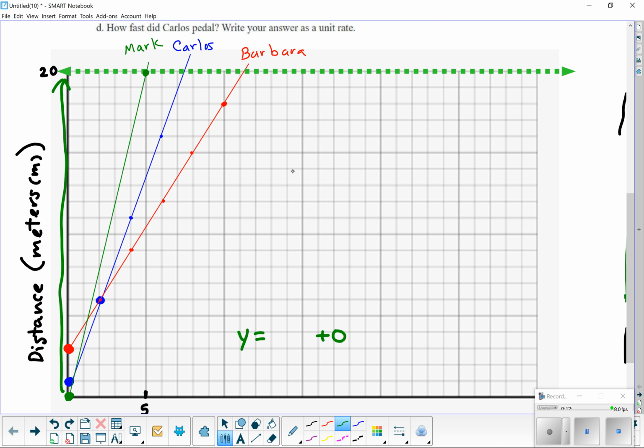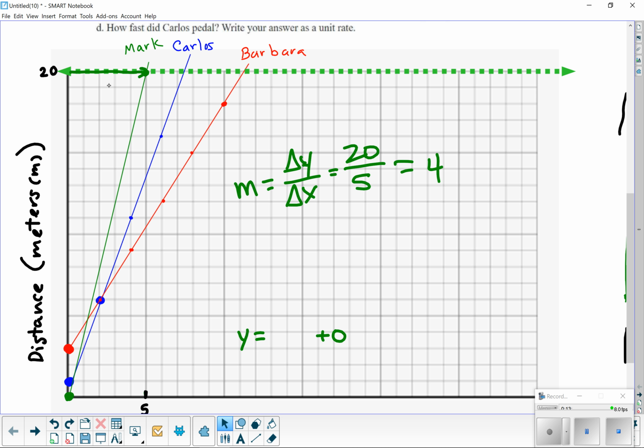So the change in y is 20 and the change in x is over 5. So that's your slope: up 20 and over 5. Mark's slope is 20 divided by 5, which is 4. Let's see if that works. For Mark, we could have just said he was up 4. So I'm going to count 1, 2, 3, 4, and over 1.